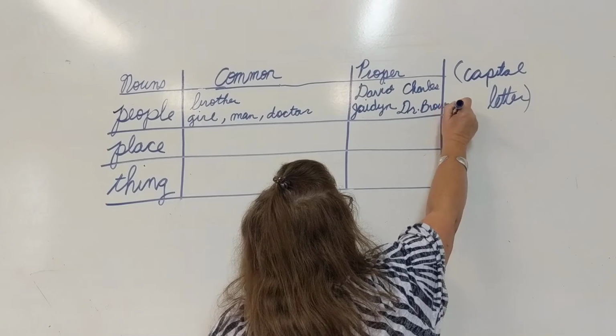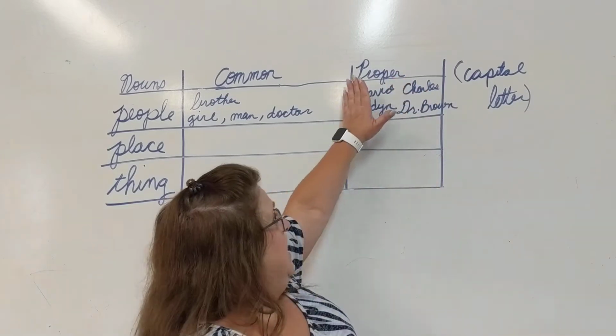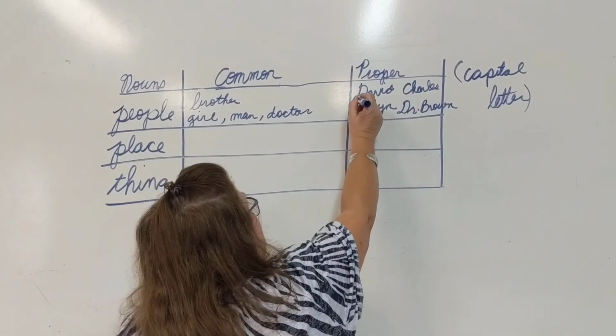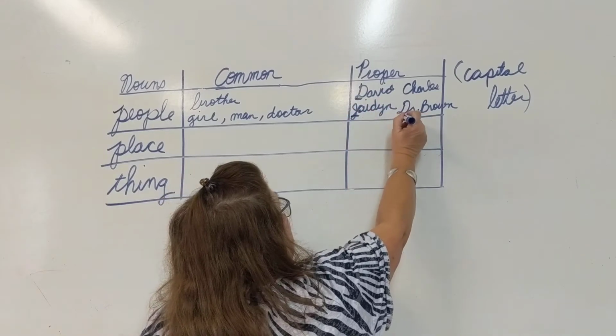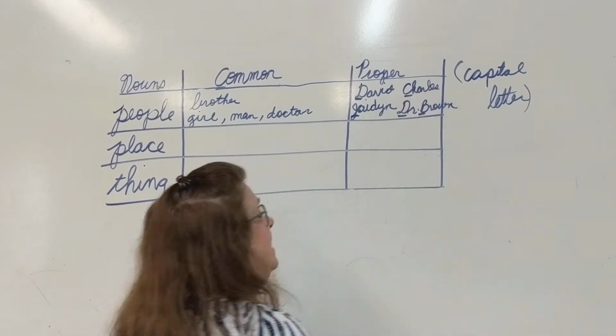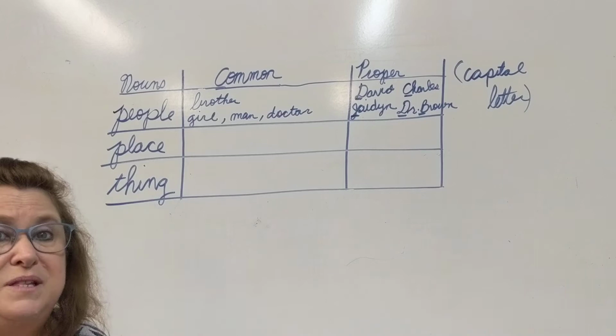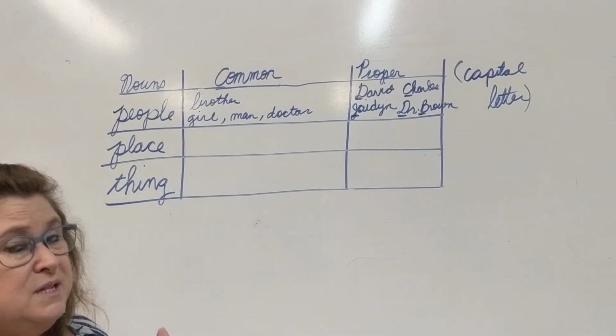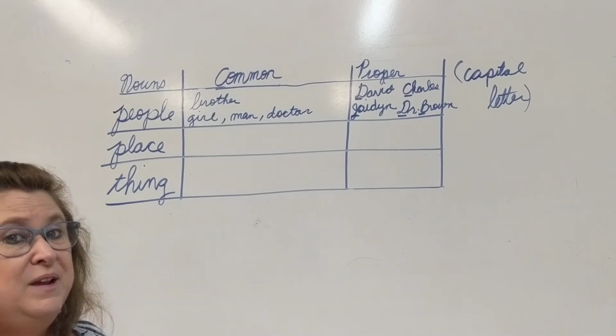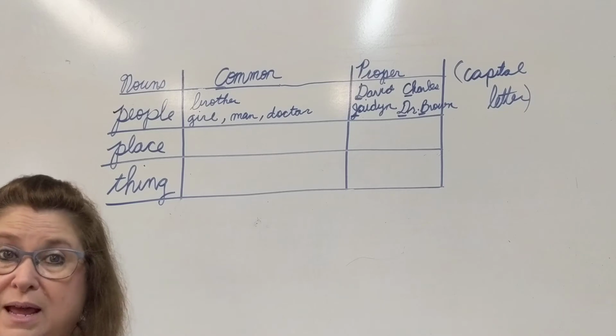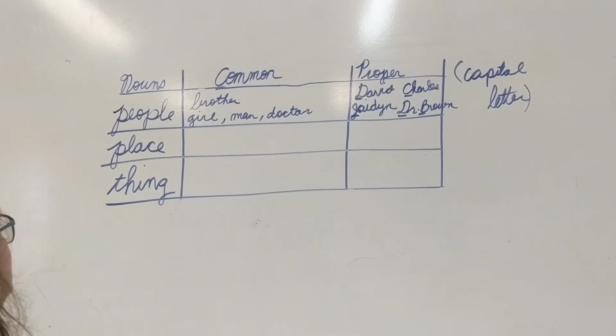Now notice each and every one of my proper nouns that I have written begin with a capital letter, because that's what proper nouns do. They name a specific person or a specific place or a specific thing, and names have capital letters, right? So that's going to be easy to remember.